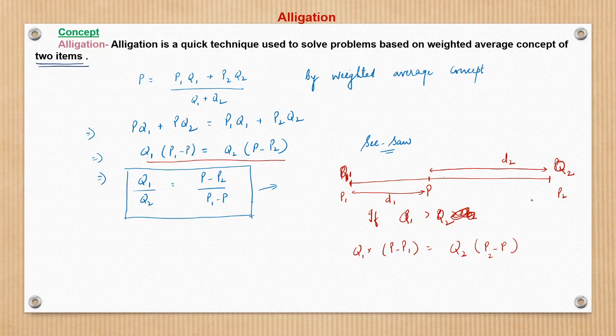So P minus P1 and P2 minus P, that distance. If we rearrange, we get this equation: Q1 upon Q2 is equal to P minus P2 upon P1 minus P, right? This we should keep in mind, and then when we look at illustrations, the concept would be even more clear.